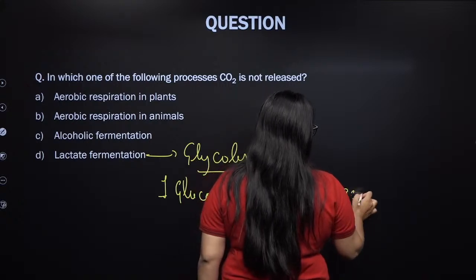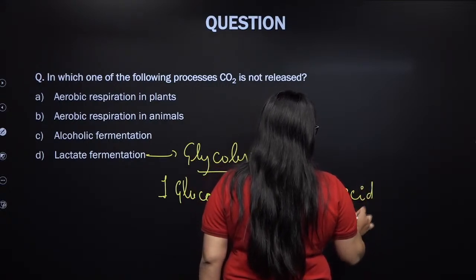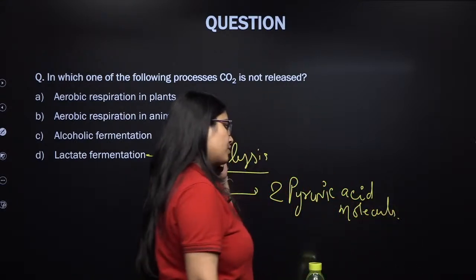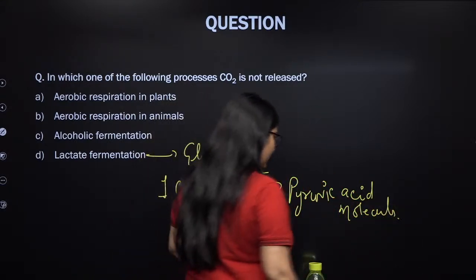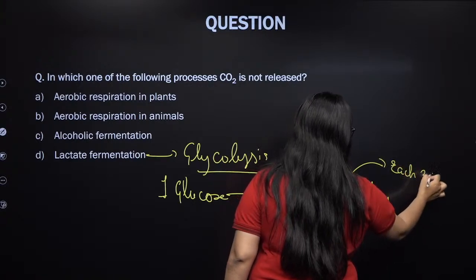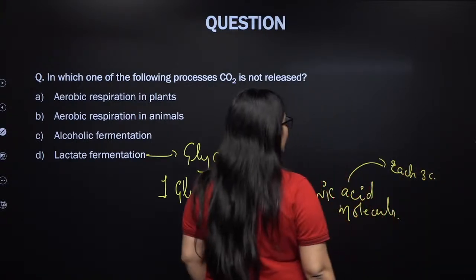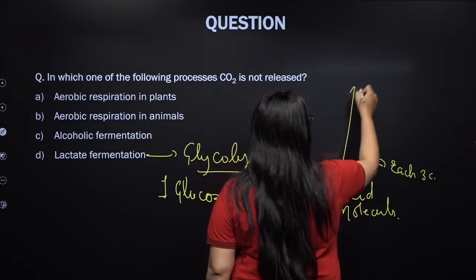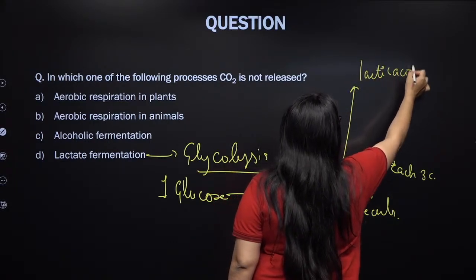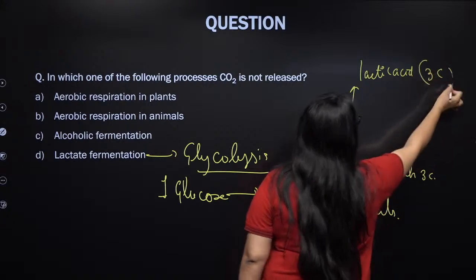Each pyruvic acid is made up of 3 carbon. Now these pyruvic acid molecules get converted into lactic acid, and lactic acid itself is a 3-carbon compound.